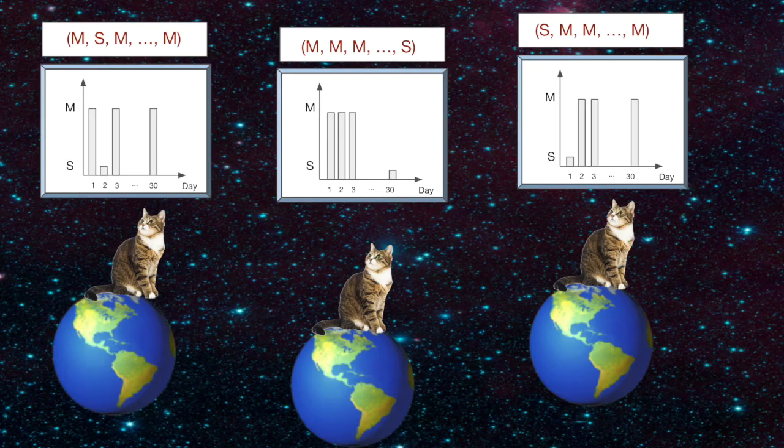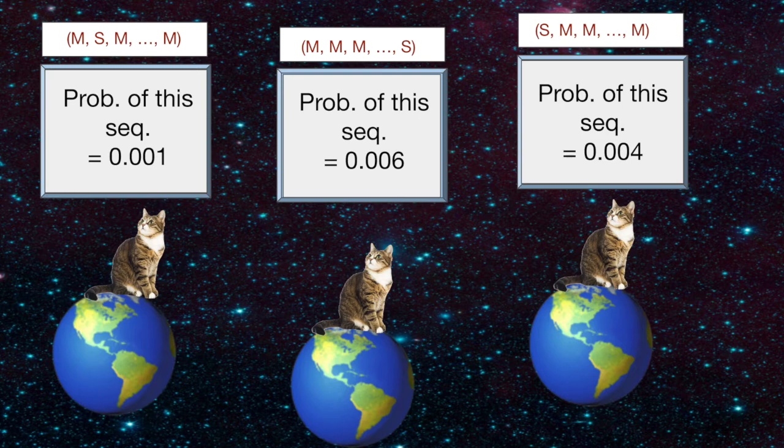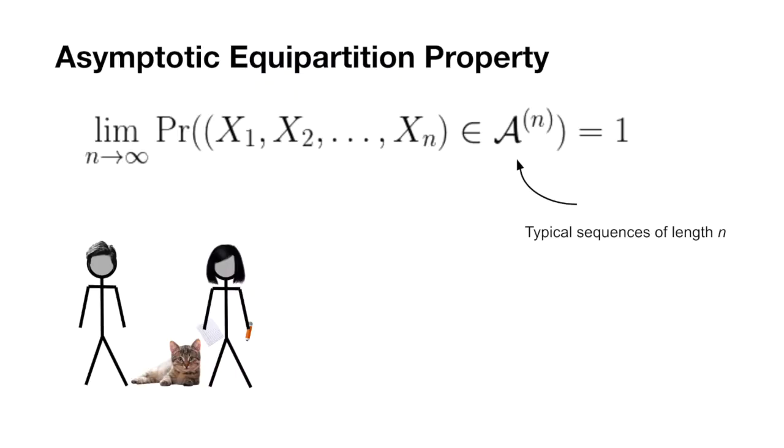So how do we mathematically define the typical set, and how can Ashley figure out which sequences are in it? Let's go back to our parallel universes. For any possible sequence, we can assign a likelihood of it happening. By assuming independence of Ella's behavior across days, the probability of a particular sequence occurring is simply the product of probabilities for individual days. Now we're ready for the formal statement of AEP.